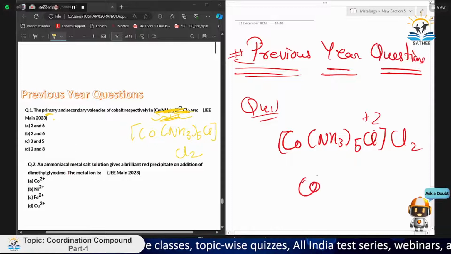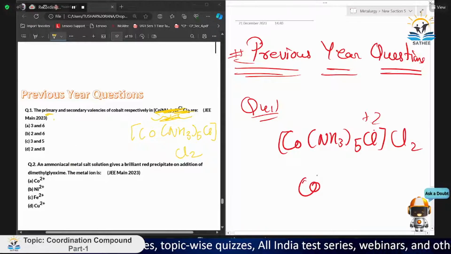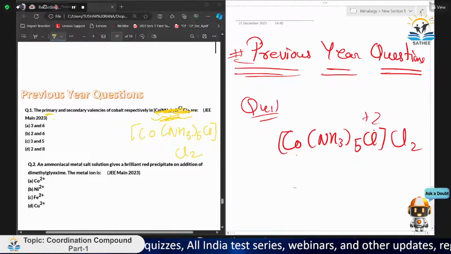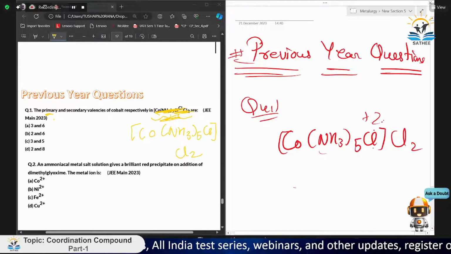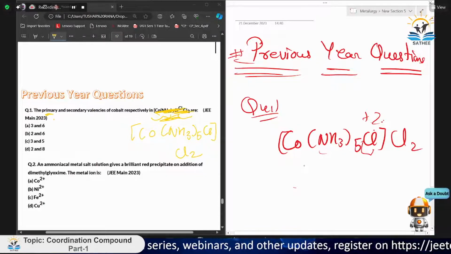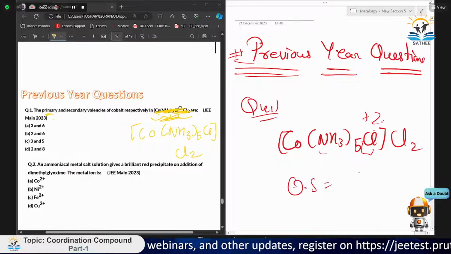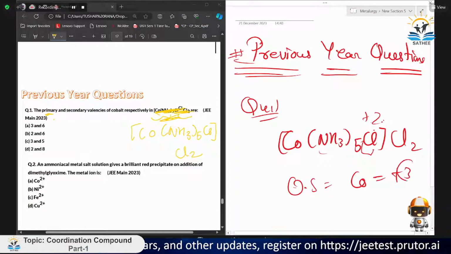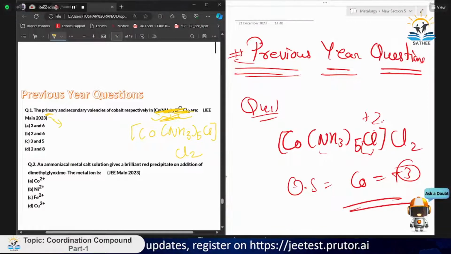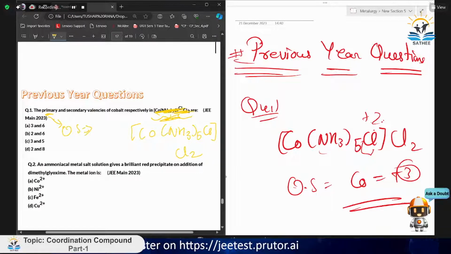Okay, wait. So that is +2, and here the Cl -1 goes outside that group, and you can check that the oxidation state of cobalt will come +3 accordingly. The oxidation state of that metal ion is only the primary valency, that is our oxidation state. So +3 comes in two parts, A and C. Now let's check the secondary valency.